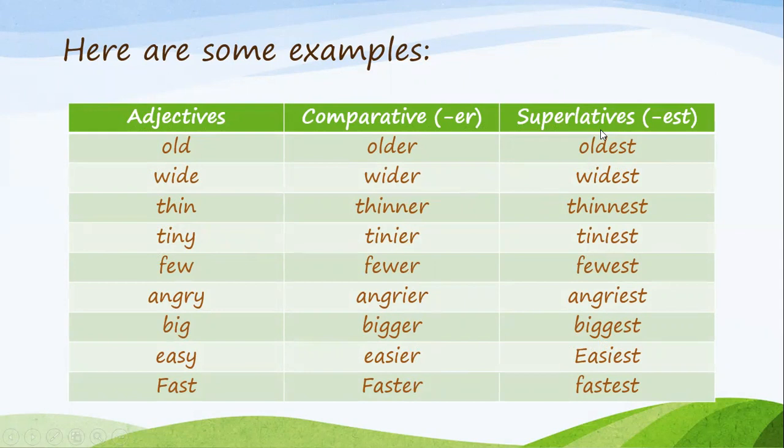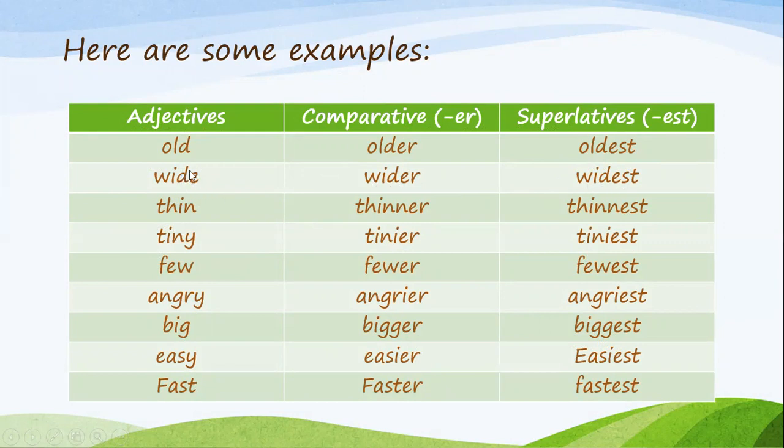And the ones in the superlative form, they end with EST. Now don't forget, we use the comparative when we are comparing two, and we use the superlative when we are comparing three or more. So we have old, older, oldest, wide, wider, widest.